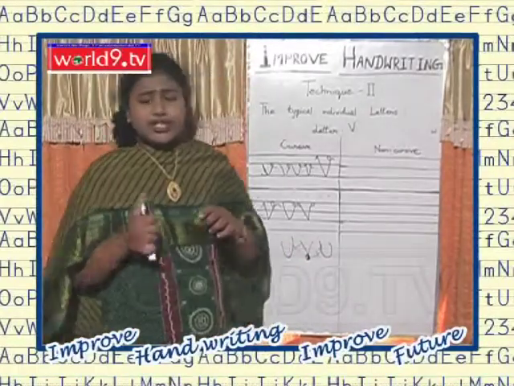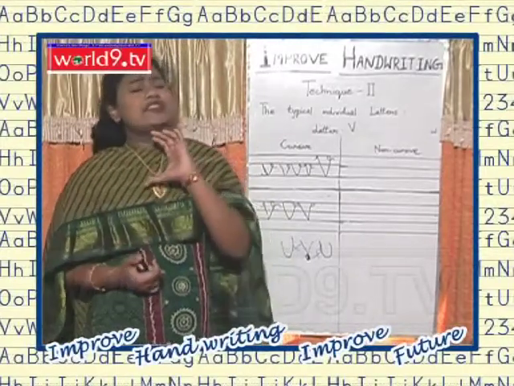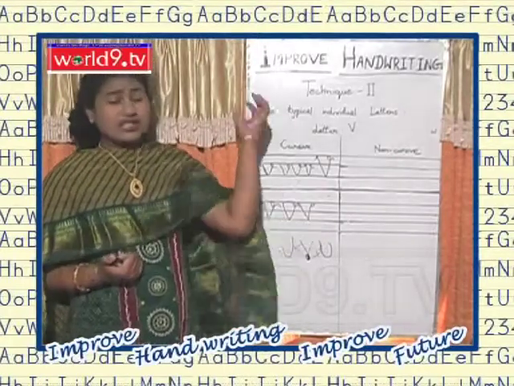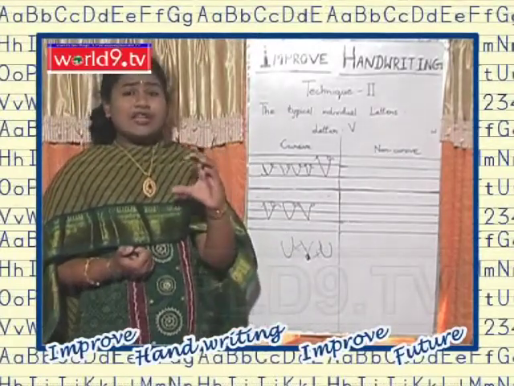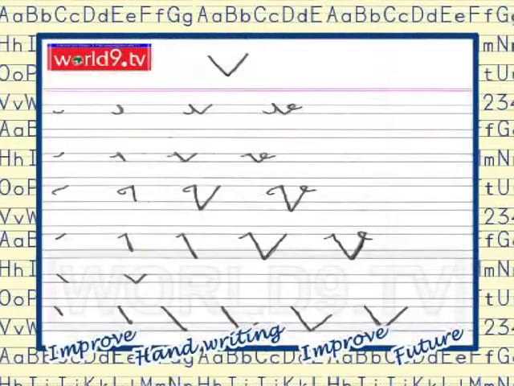You should keep a difference between letter U and letter V, so that those reading your letters can tell this is U and this is V.